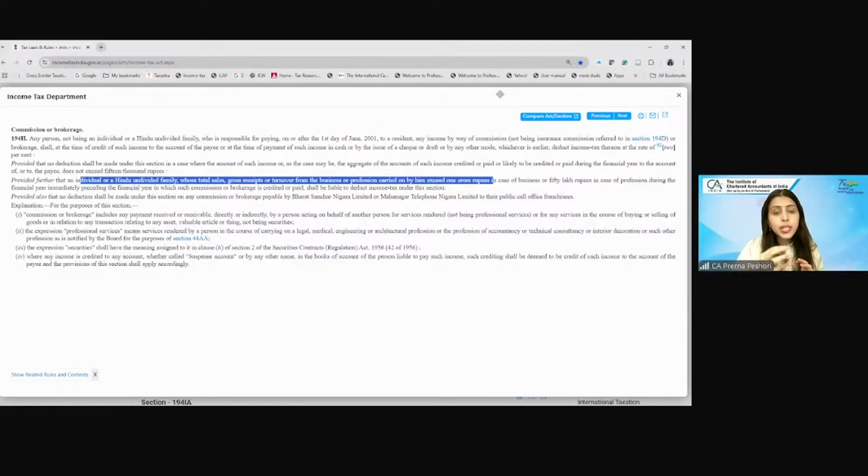In this case, the stamp paper vendors buy the stamp papers at a discounted price and then sell them to the customers at the full price. This cannot be said to be an agency business. They are buying the stamp papers on their own account. Therefore, the discount that they take while purchasing the stamp papers cannot be said to be commission or brokerage so as to attract TDS under 194H.